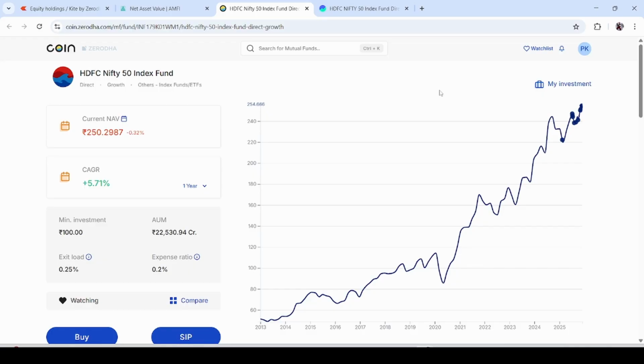In this video I will guide you how to find the latest NAV value and where to find it, and why a mutual fund's NAV is not updated immediately after market close. Unlike stock prices, which update in real time, mutual fund NAV is calculated only once per day after the market closes, and there are certain factors which will affect NAV.